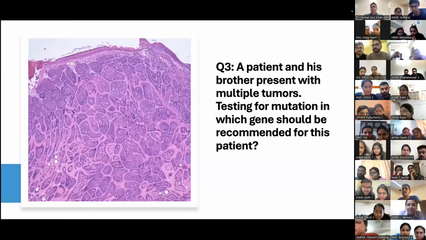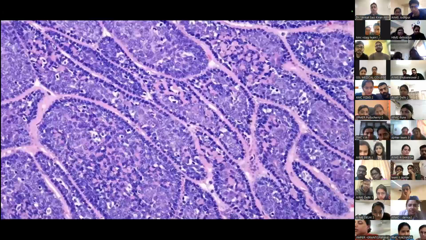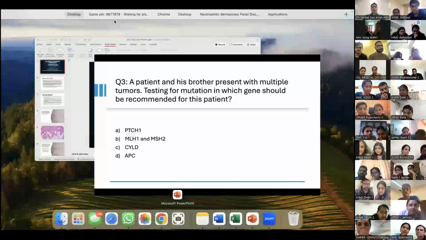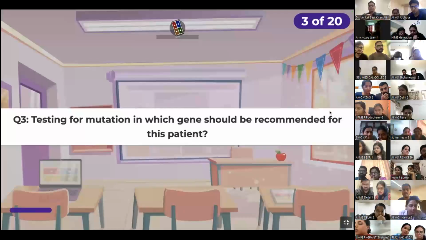A patient and his brother present with multiple tumors. I'll show you a higher power of this. Testing for mutation in which gene should be recommended for this patient, okay? So this is the histology. Look at it. And this is the higher power of the same thing. Which gene should be tested for? And your options are PTCH1, MLH1 and MSH2, CYLD, or APC. And your Kahoot options start now.